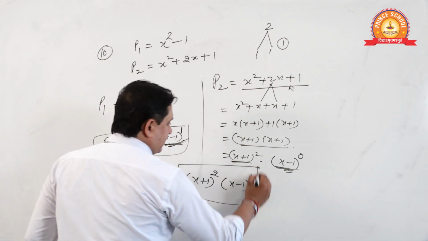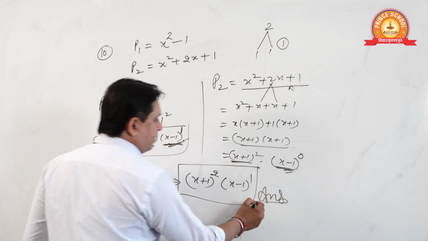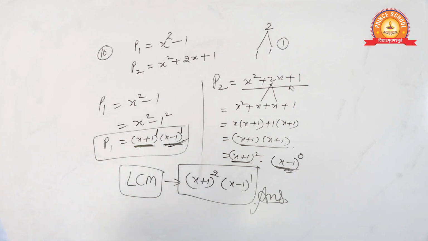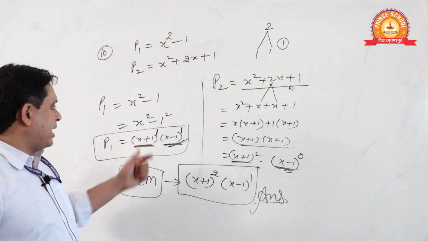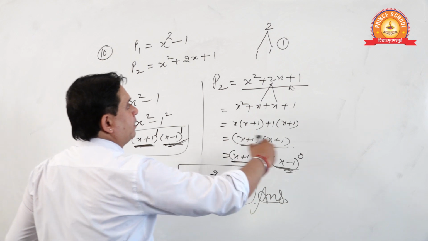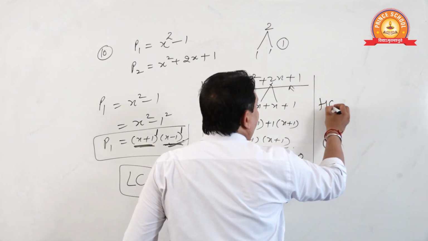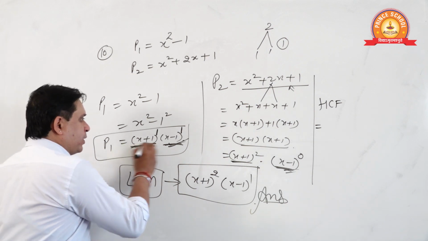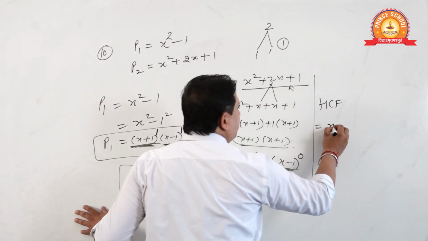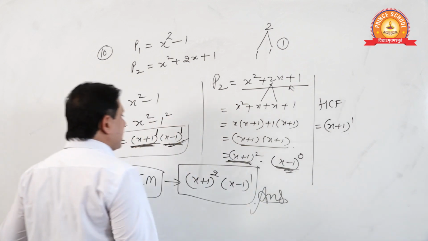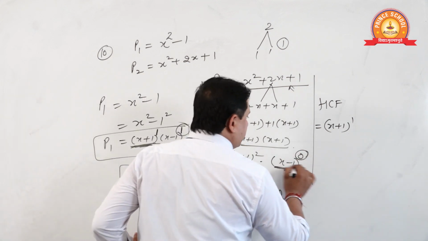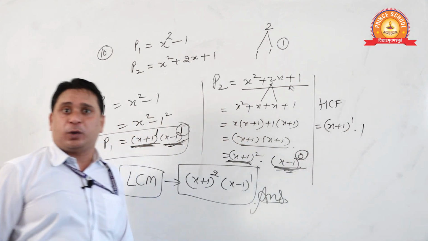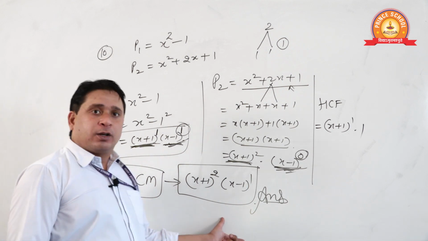This is the LCM. If we were to find the HCF, I am writing here, the HCF would have been the smaller power: x plus 1 and this x plus 1 raised to power 1. And which is the smaller out of 1 or 0? This one, and no need to write this. Okay? You got my point?